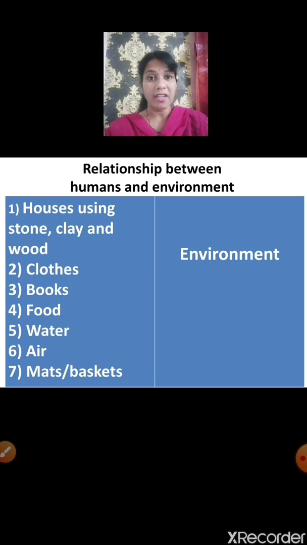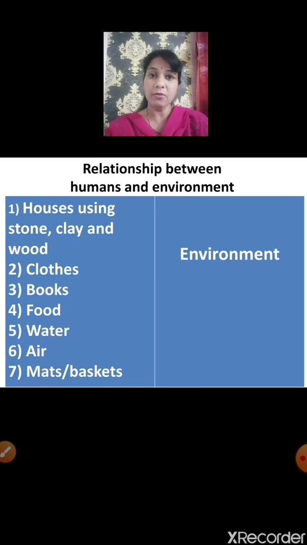We also wear clothes, and as we have discussed earlier, cotton, silk and wool we get from plants and animals. We get cotton from plants, we get wool and silk from animals, and so the things that we require to make clothes we get from the environment, because plants and animals both are a part of our environment.